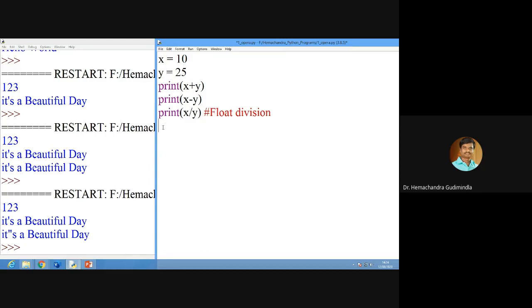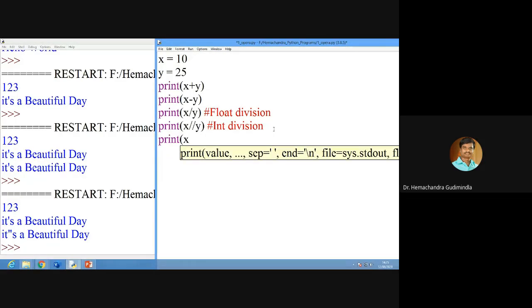Next, print x double divided by y, that means integer division, so I write a comment: int division, for our understanding. Now division is over. Next one, what will we print? The product. Print x into y.